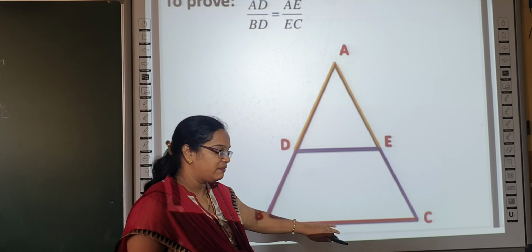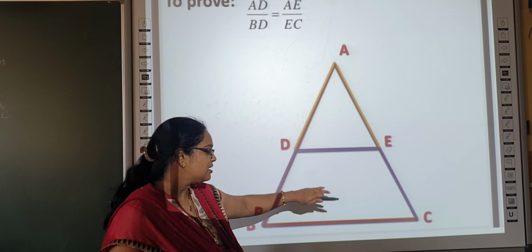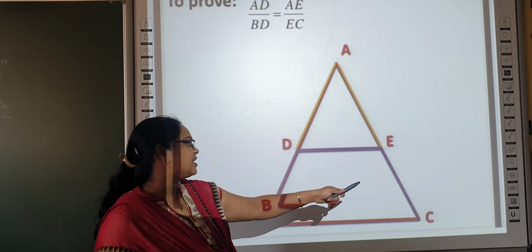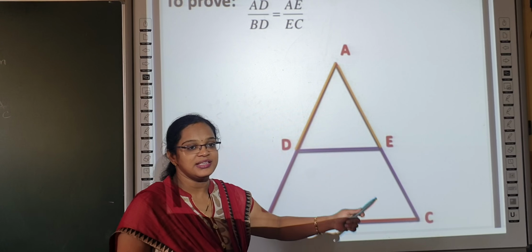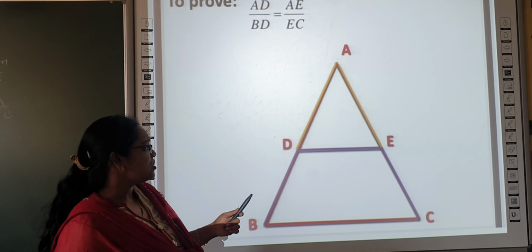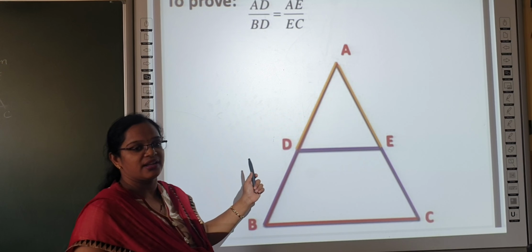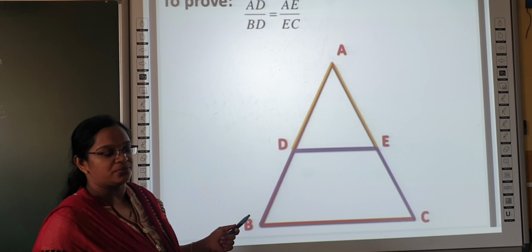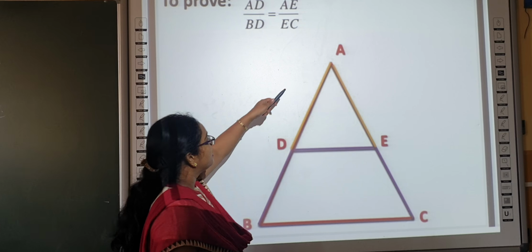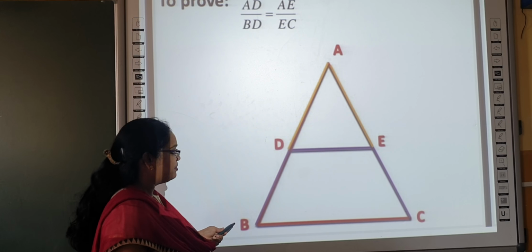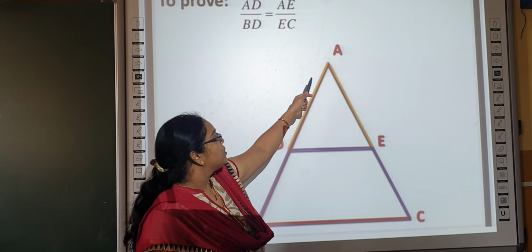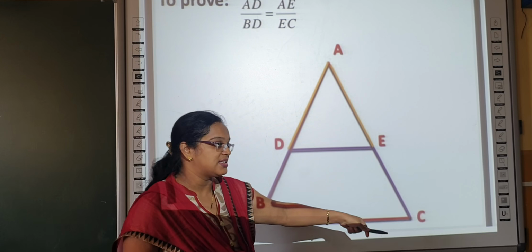Leaving BC, we have drawn a line parallel to BC. The other two sides, AB and AC, are divided in the same ratio, that we need to prove. So AD by DB is equal to AE by EC.